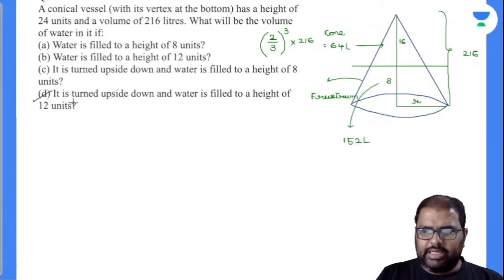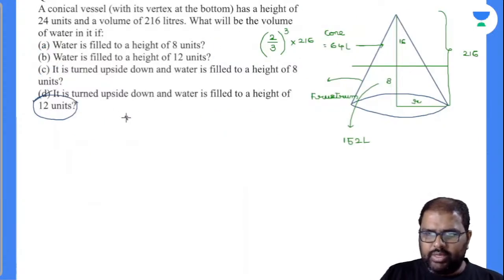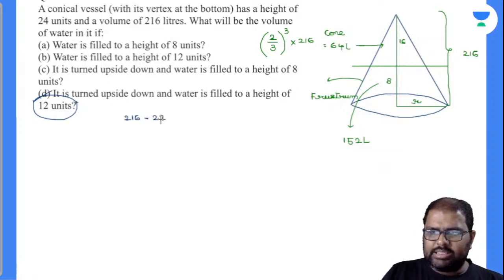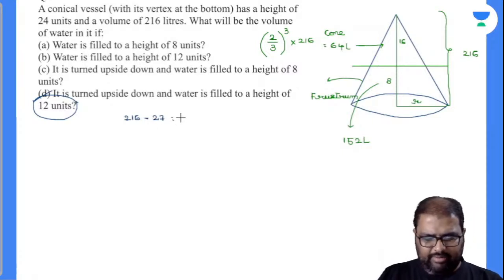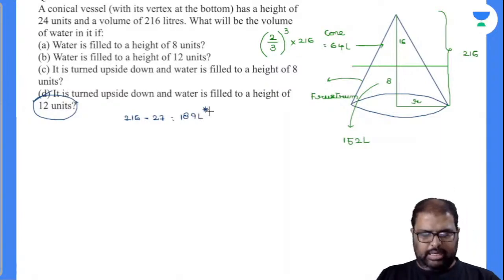It is turned upside down up to a height of 12 units it seems. Here we have done this, right? Cone of 12 units we did already. What happened there? It became 27 liters. So out of 216, remove those 27 liters and the remaining answer will be your answer. Is it 180, 189? Yes, it is 189. 189 liters. Done.